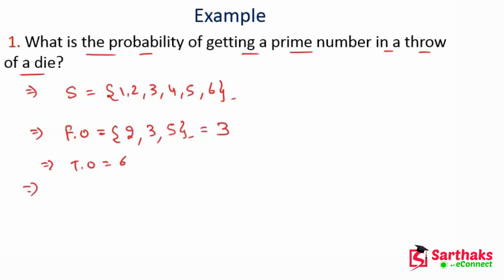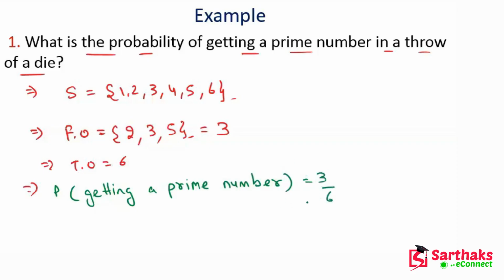So my dear friends, probability of getting a prime number is equal to favorable outcomes upon total outcomes. Now what is favorable outcomes? This is 3. And what is total outcomes? This is 6. So if you solve this we get 1 upon 2. So this is our correct answer.